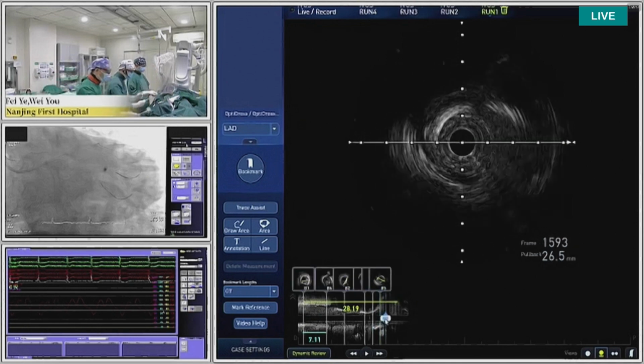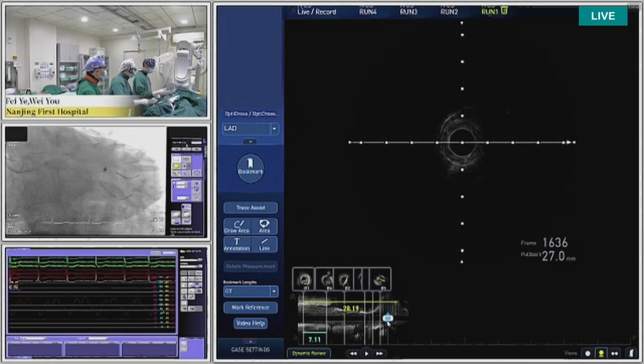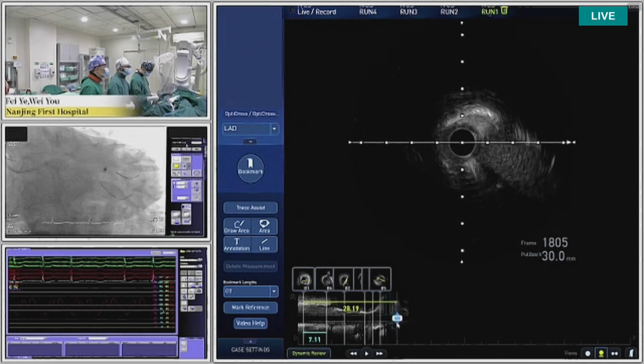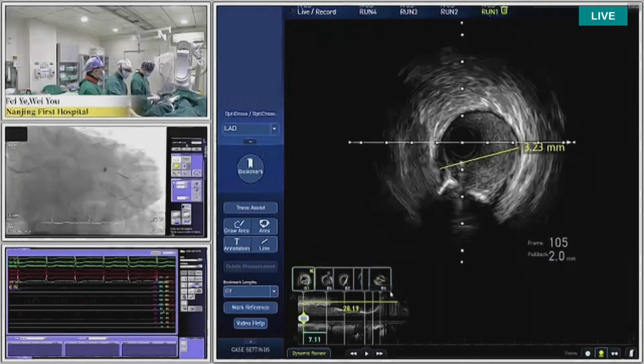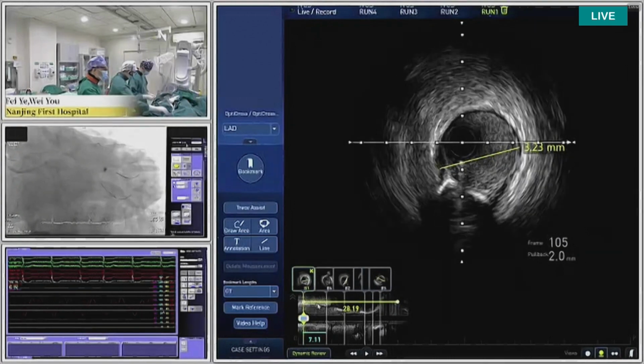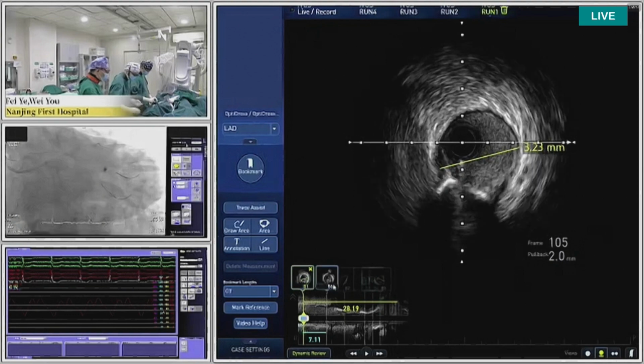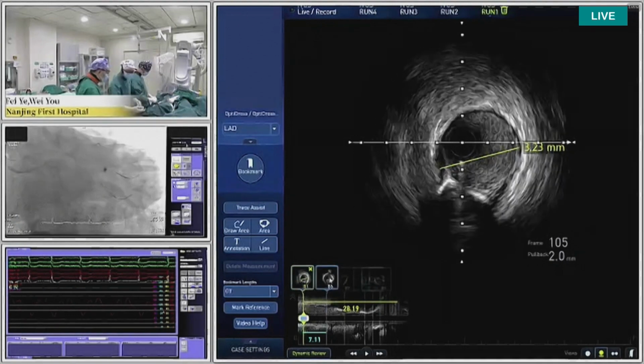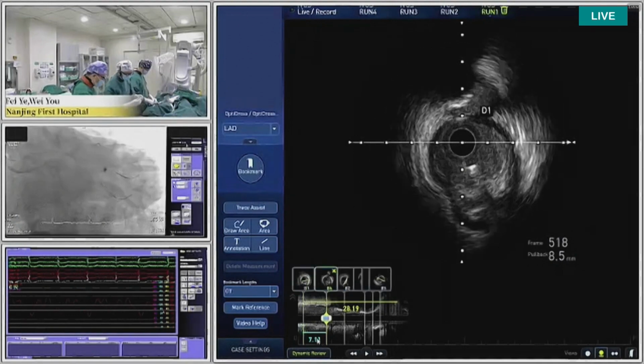Then go on probe back here, we can see this is the ostium left main. The ostium left main is not normal. And we measure the length from the distal landing zone to the ostium left main is about 28 millimeter. And from the distal landing zone to the first diagonal and LAD bifurcation, the length is about 7 millimeter. Okay, this is the LAD IVUS.